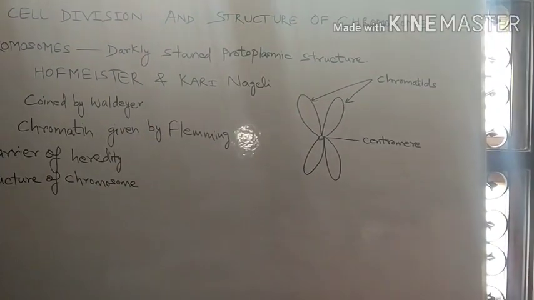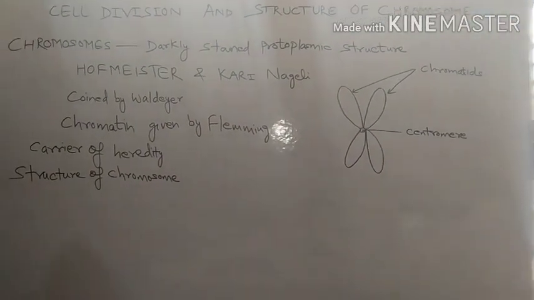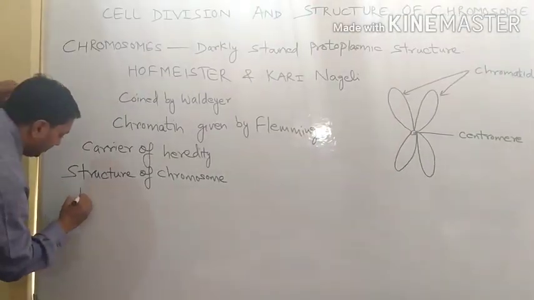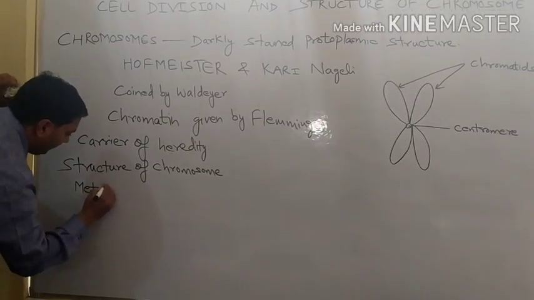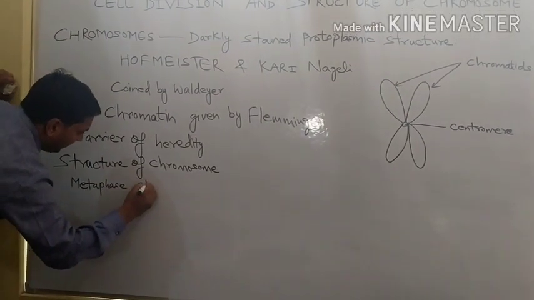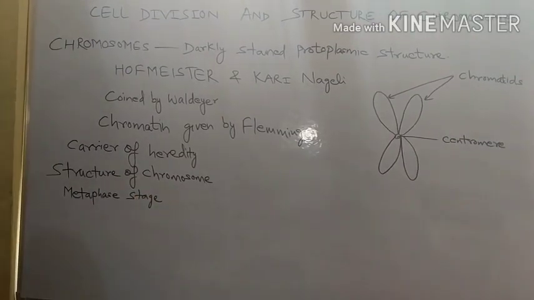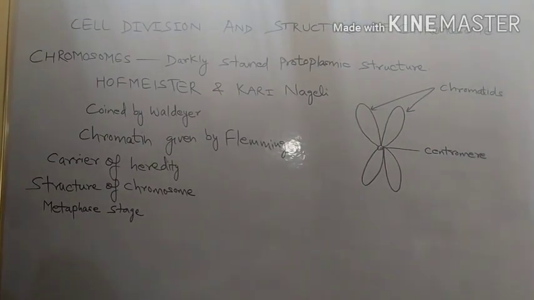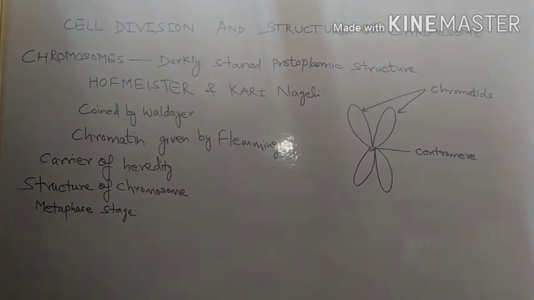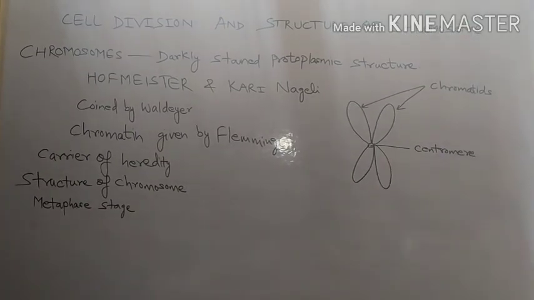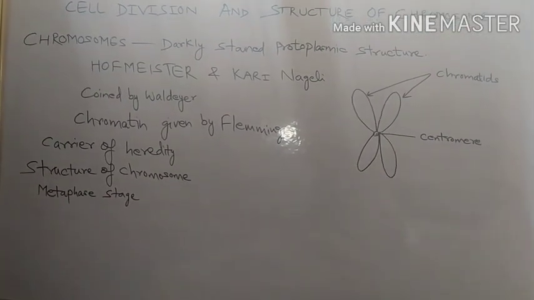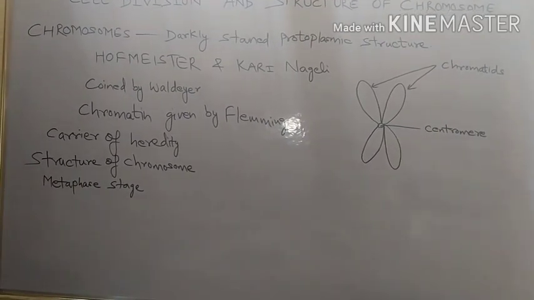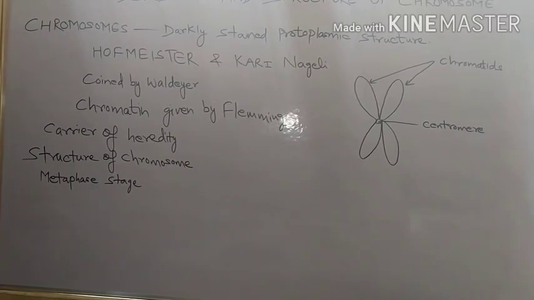This structure of chromosome is seen during the metaphase stage of the cell cycle; it is the most commonly seen structure and is easily visible during metaphase. The arms are called chromatids, and at the center they are attached at a point called the centromere.